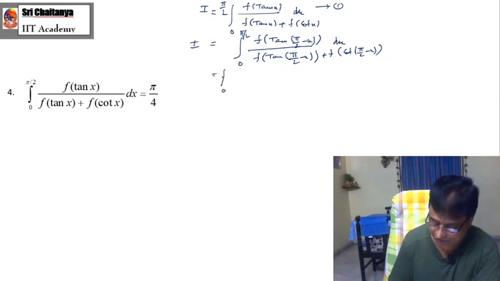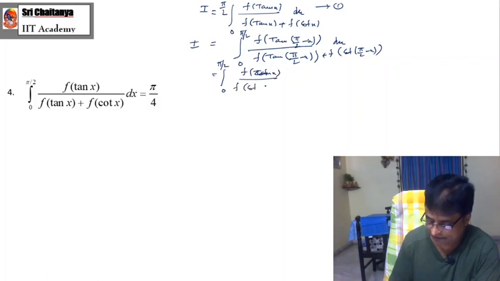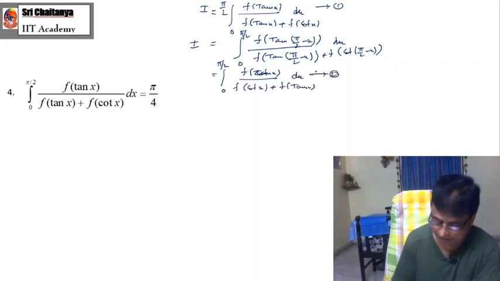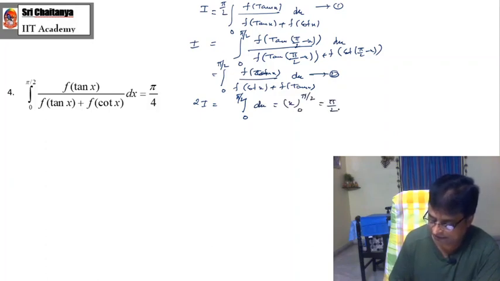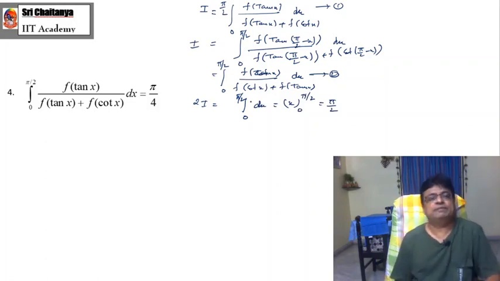So automatically it becomes integration 0 to pi by 2, f of cot x by f of cot x plus f of tan x dx. You call this equation number 2. By adding 1 and 2, again this is the 2I technique, 2I equals integration 0 to pi by 2, both numerator and denominator get cancelled, and after integration it becomes x, which is pi by 2. Therefore, I equals pi by 4.